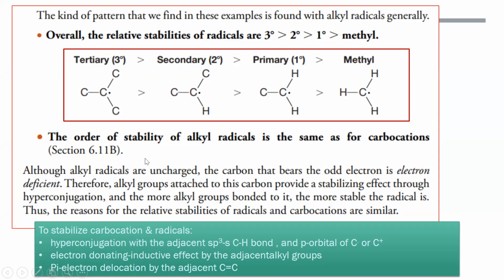It is more stabilized by electron delocalization, and you can propose a resonance structure whenever you have a carbon dot or a carbon plus, with a resonance effect.